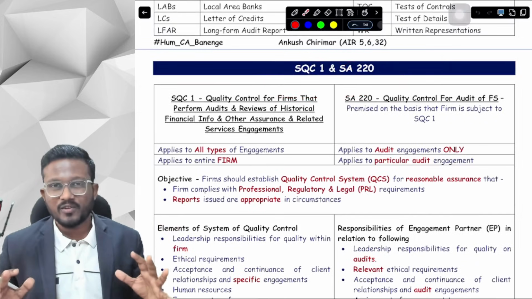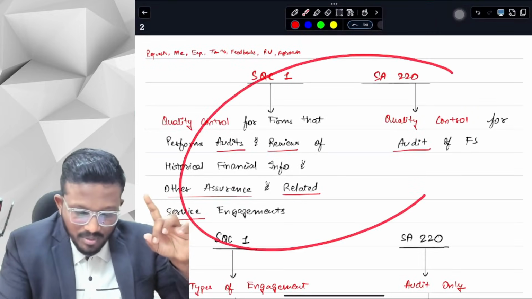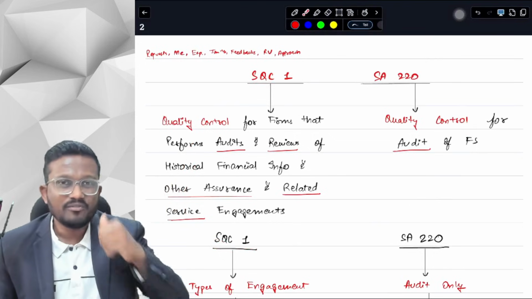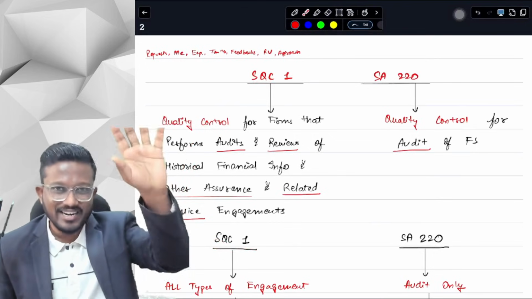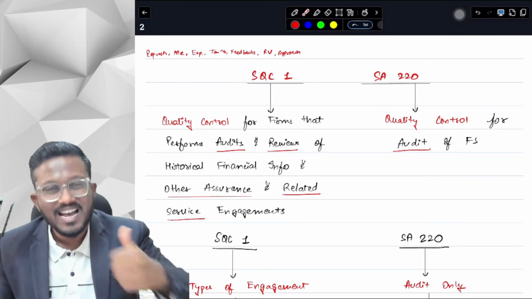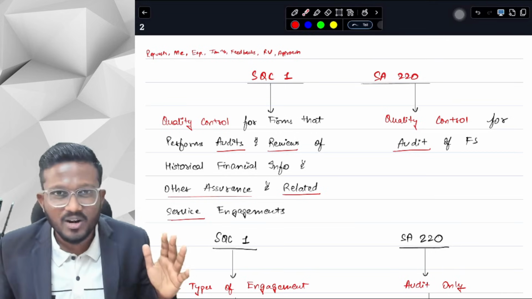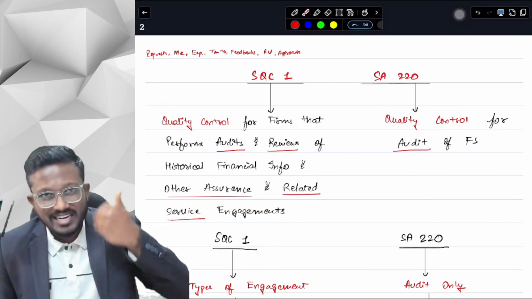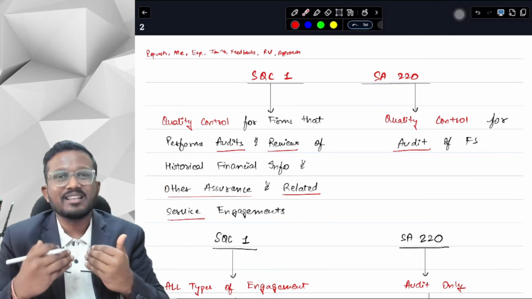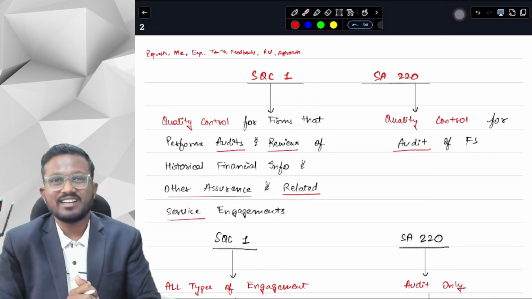So the approach we will follow is this: this is our concept book, and this is our handwritten notes which we prepare in class. As of now we have 2 batches for Hindi medium students. First of all, in Hindi language for English medium students, there is the regular batch, which is just 80 to 85 hours, and the exam oriented batch of 40 to 45 hours. You can comment down whichever batch you want earlier, so that we can plan to launch it earlier for you all, so that you get to learn with this material and with the approach that I will be teaching in the revision videos.